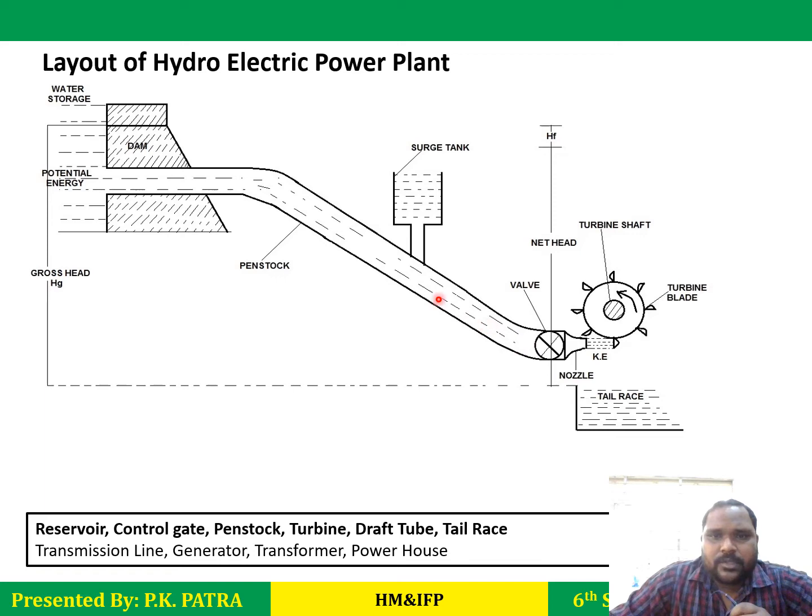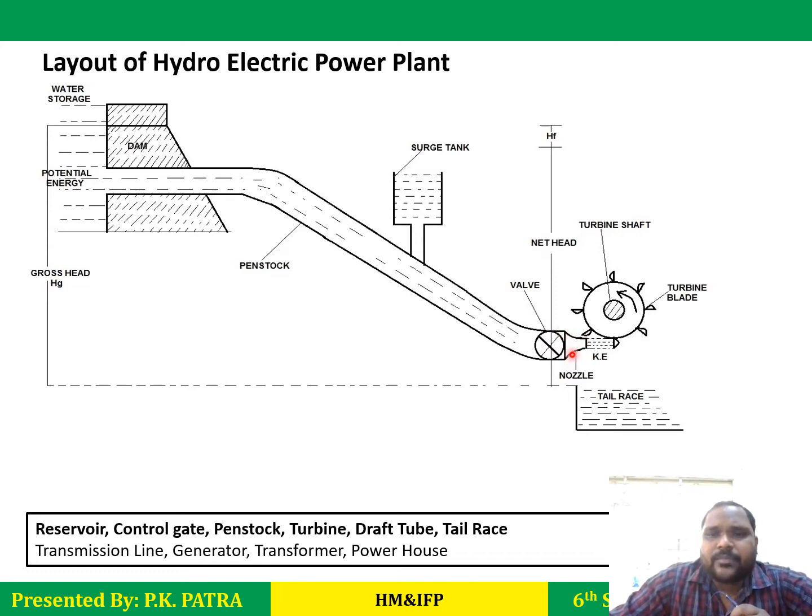When this water comes to this position, before the nozzle, you can see there is a valve. This valve regulates the flow of the water to the turbine section. If we want to stop the turbine, we have to close the valve, and after closing the valve, the water flow will stop. Okay. So when water is directed to the nozzle, what happens here? This is the most important part. In the case of a Pelton wheel turbine or impulse turbine, you will see there are a number of nozzles. So what is the function of the nozzle?